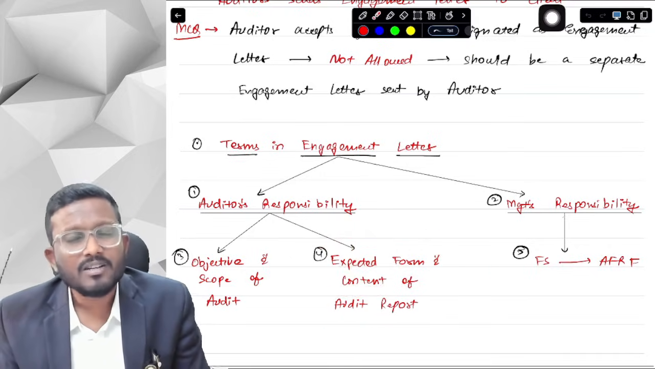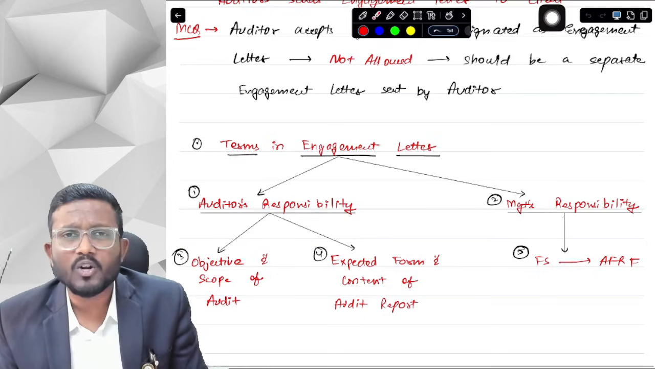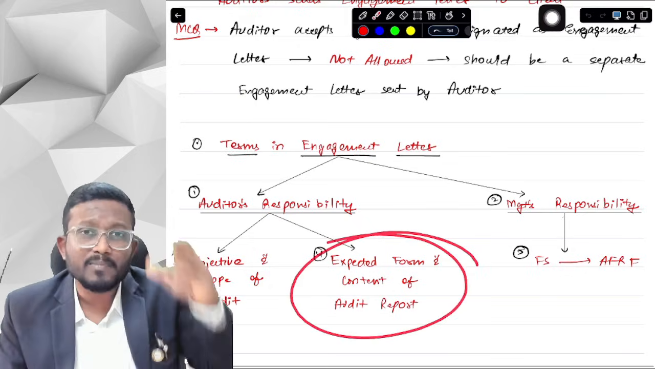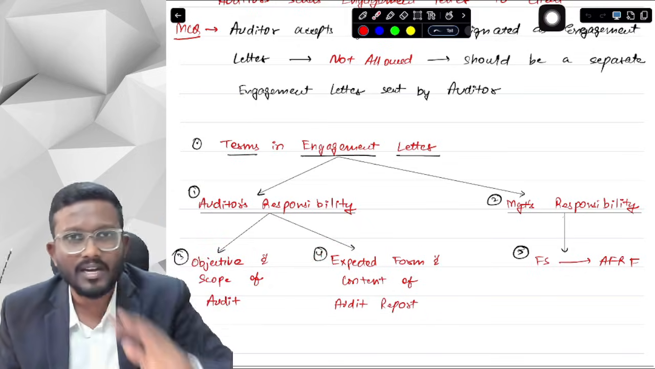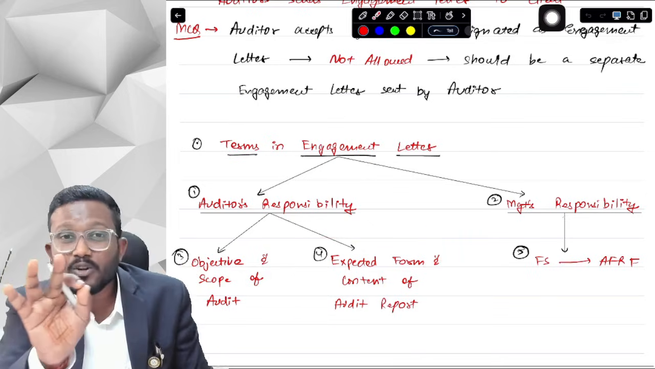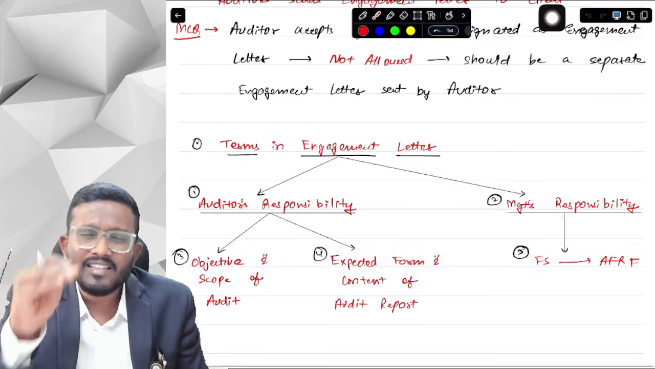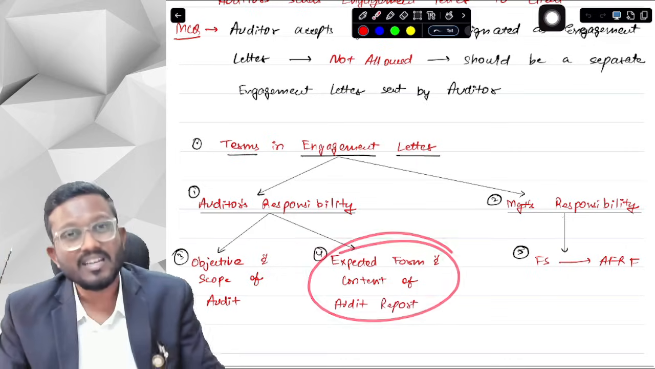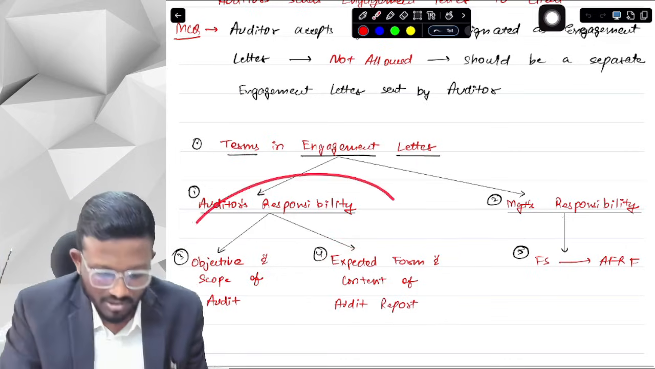We will give that. But sir, there can be a situation now that we need to include modified opinion. What if we need to modify our opinion? We cannot include in the expected form. We will get to know after completing the audit now. So they are saying that you need to give the expected form and content, and you need to mention a statement that there may be situations where the actual report might differ from the expected form and content as well. You can give that statement as well. Okay, yes sir. So this was auditor's responsibility.